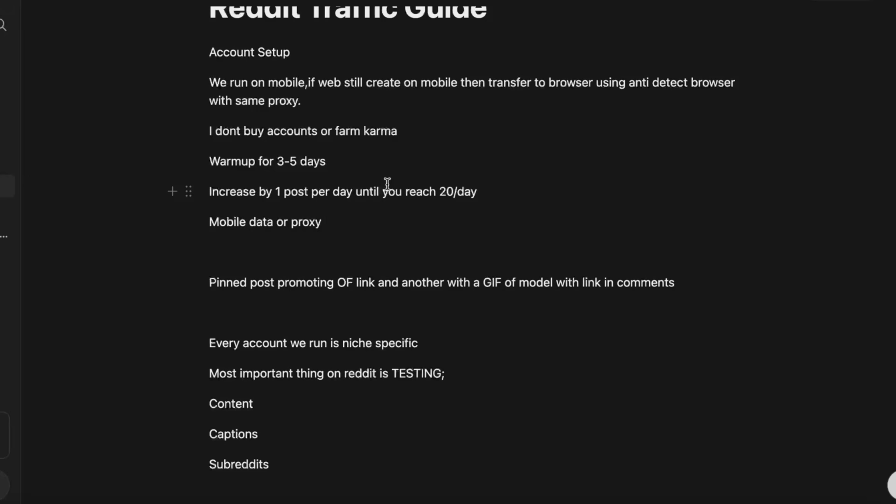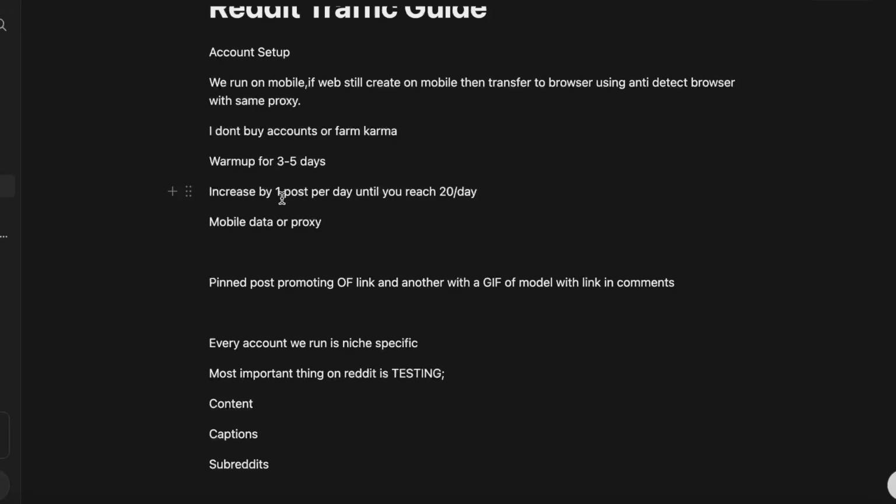Banner, name, bio, captions, content, even the IP. So if you're gonna use a proxy, make sure that you have a rotating one so that you can change the IP. But yeah, you increase the post by one per day until you reach 20 a day. So basically 1, 2, 3, 4, and so on until you reach 20 a day. And then mobile data or proxy, like I said.